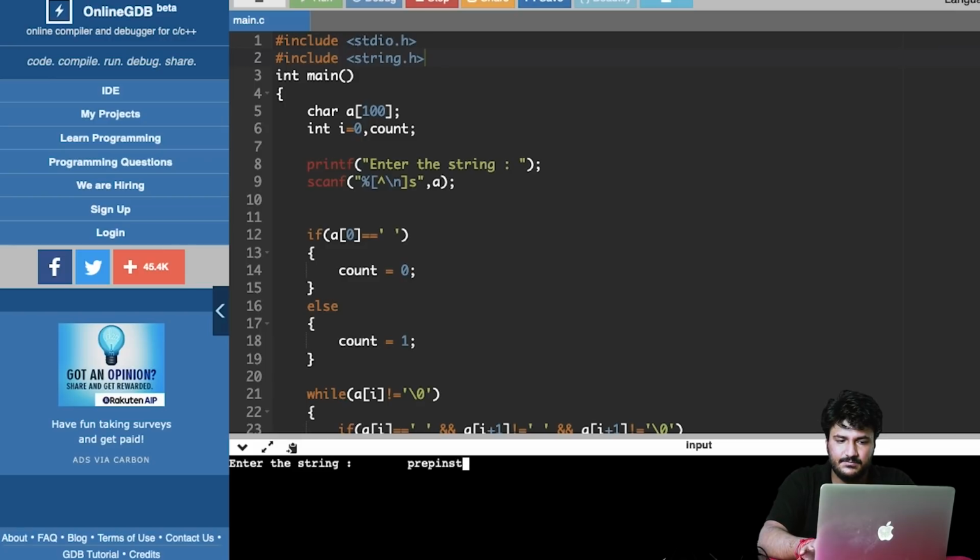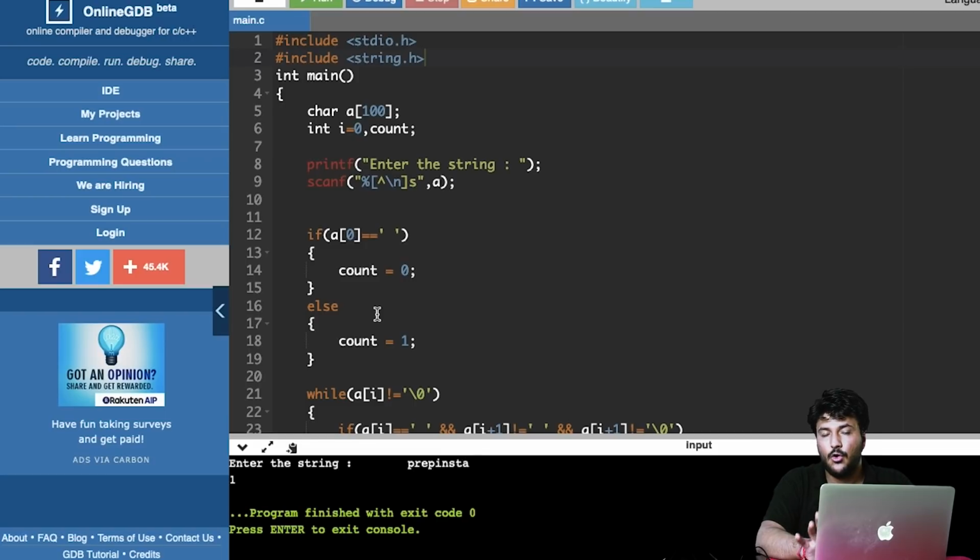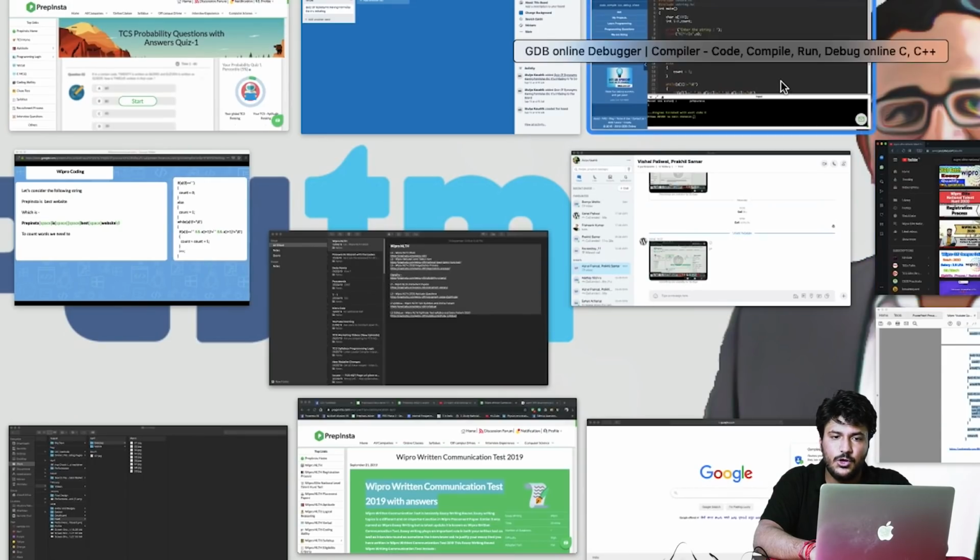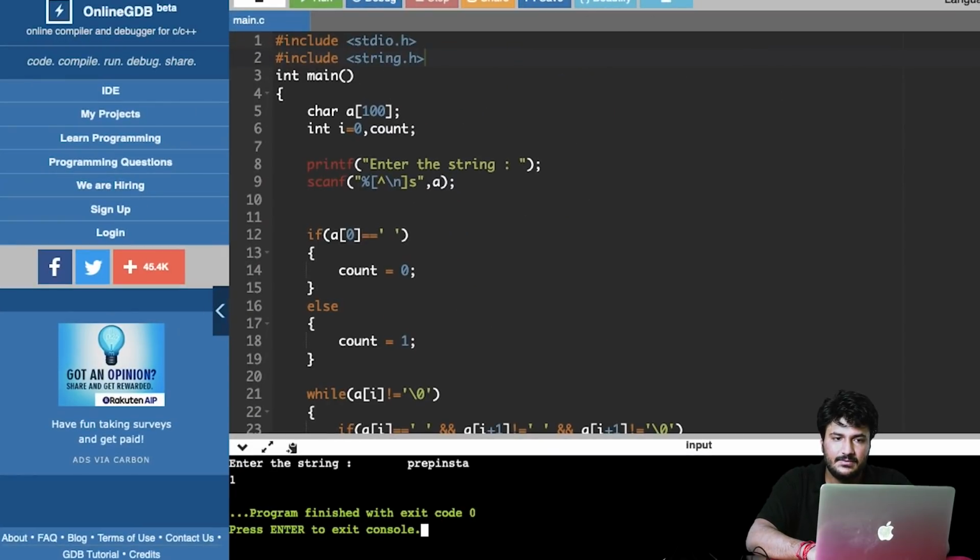Let me again run this code and give multiple spaces, and then write PrepInsta. The answer here is 1. It has ignored all of these spaces. So all the test cases are passing with this particular code. Make sure that you follow it correctly.